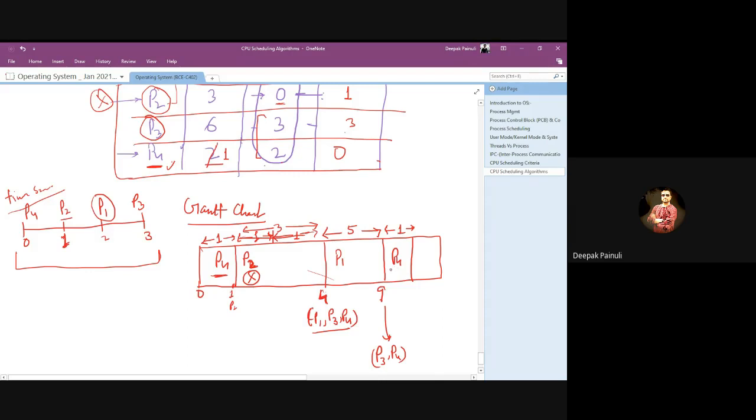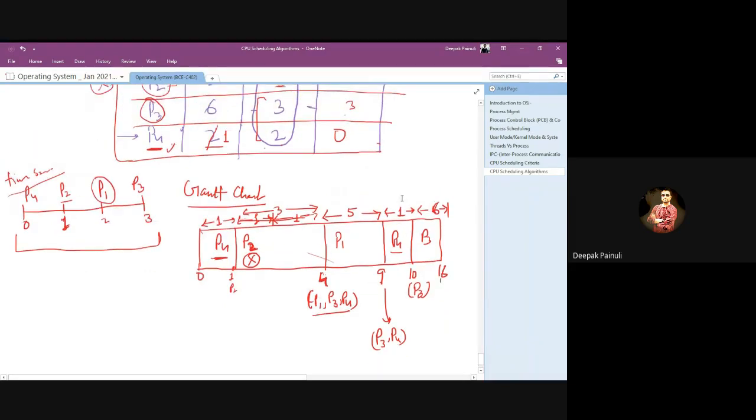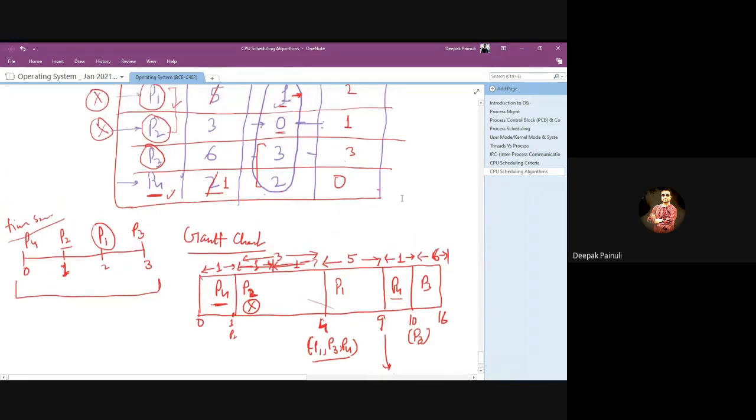That means at timestamp 10 it will get terminated. So at 10 we have only one option, P3 remaining. P3 will get the control and it will run for its remaining 6 seconds, and at timestamp 16 it will get terminated. So see the difference. This is the preemptive version of the same question, right?